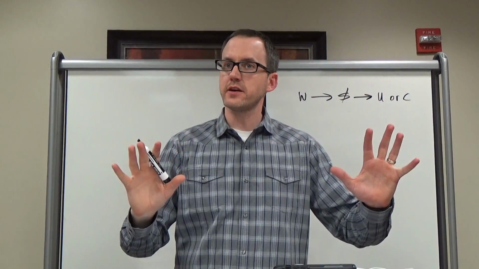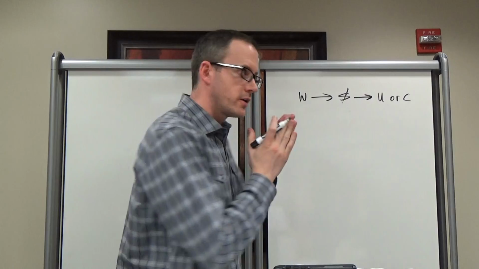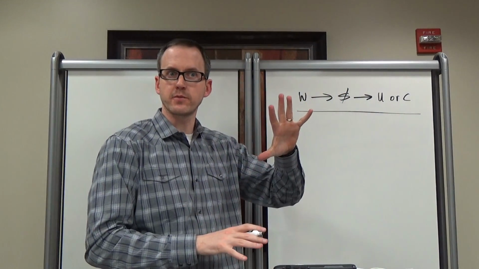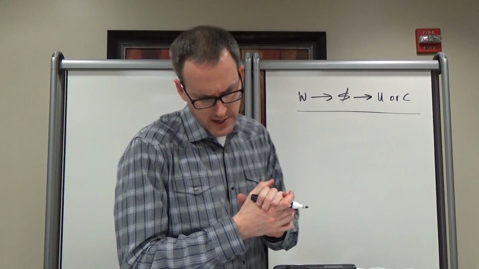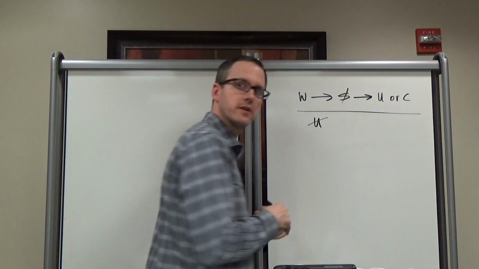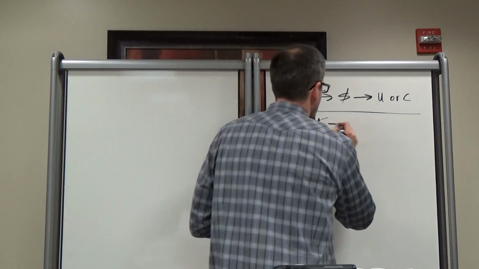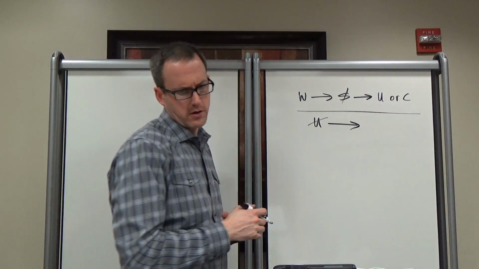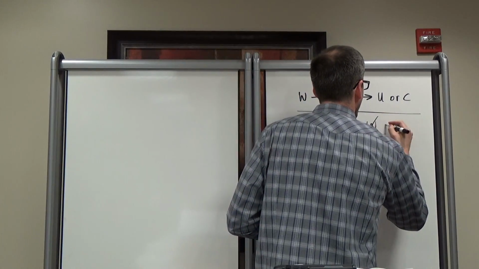Now, if you did draw this, I hope that you put a line here, because this is the conclusion, right? We need to separate this from the premises. It says, so if the concrete settles evenly, in other words, if it's not uneven, what happens? It either was dry, or not wet, or it cracked.